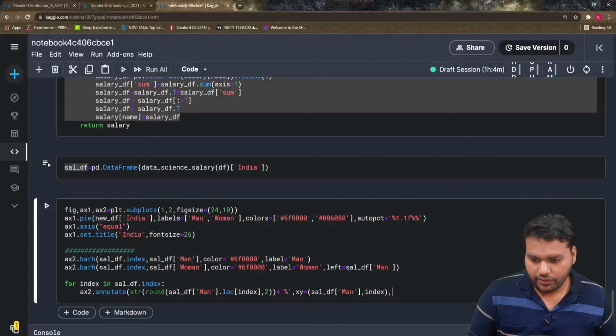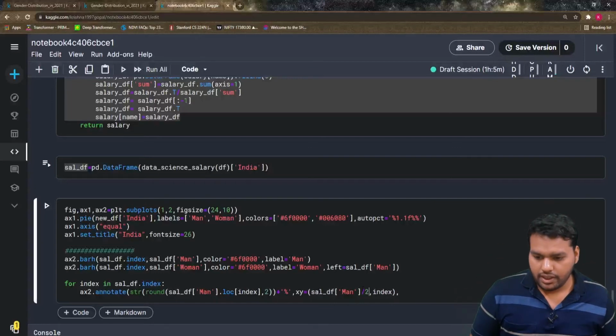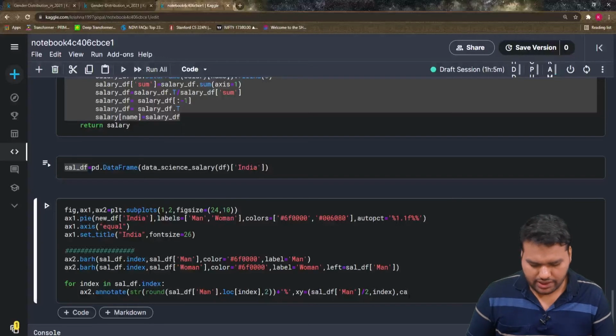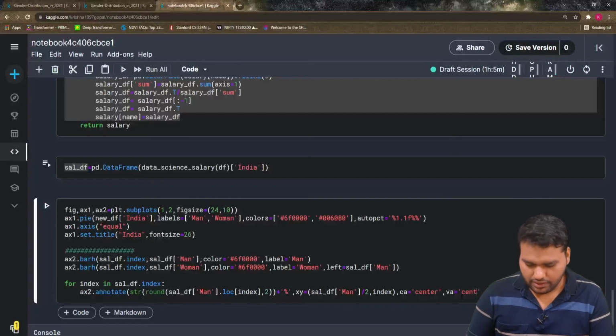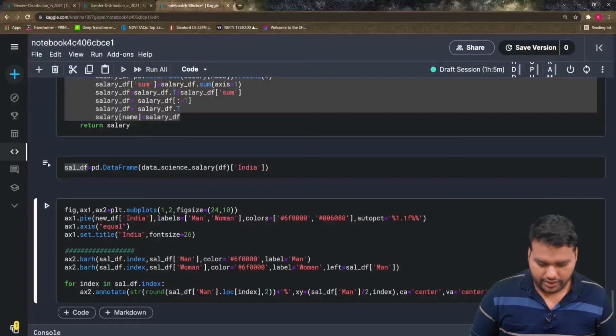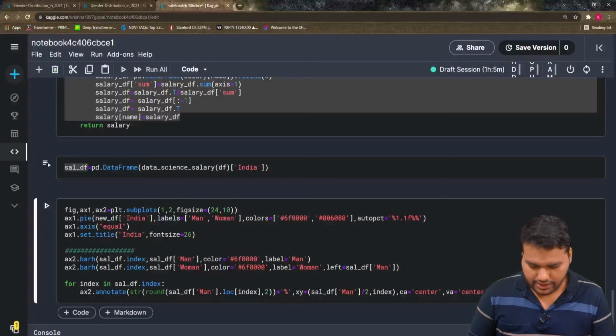And I think we have to give divided by 2 here because we want it in the middle. These are very important steps, that is the center. And vertically also we have to give the center, and font size should be 10. And color, you can give any color, I give black.